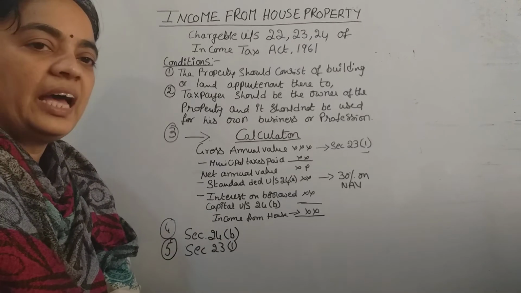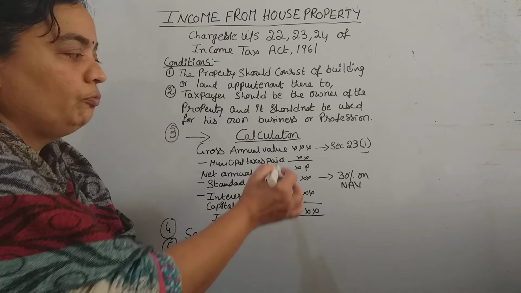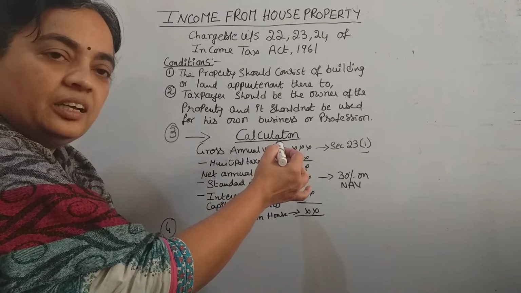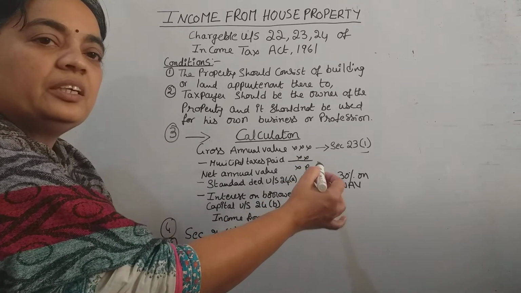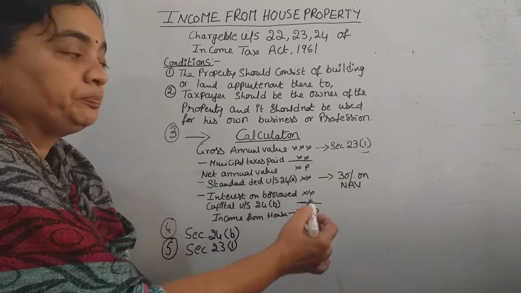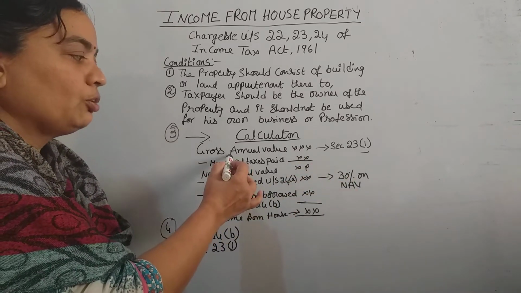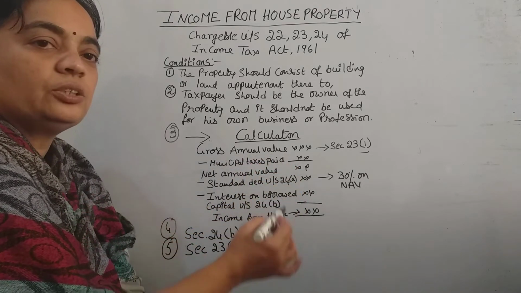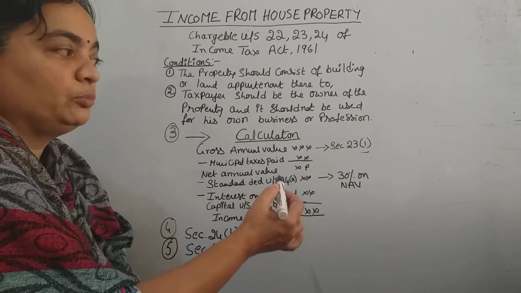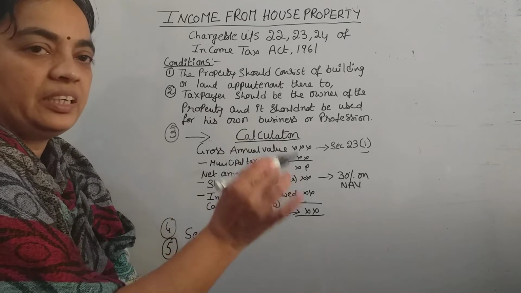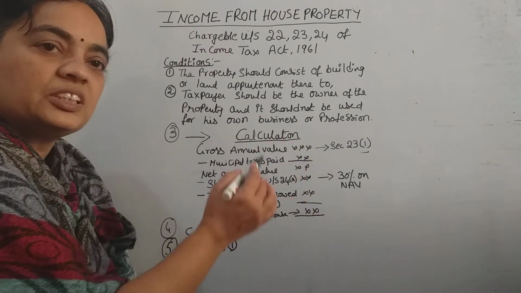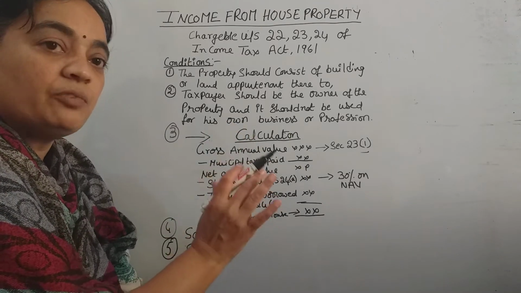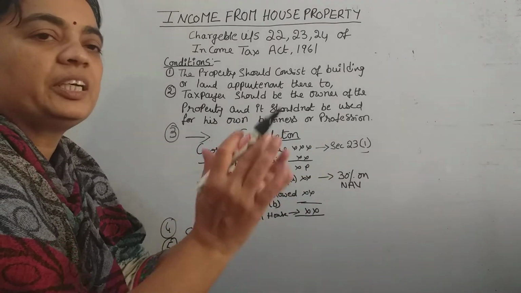As of now, we are discussing the total income calculation, and each section will be discussed again in the next classes. Fine. So now the gross annual value means the total rent derived from this property in that particular year. That first we will take. This is our income, right? Income from house property for that particular year.